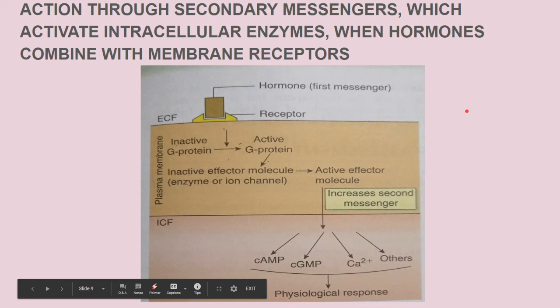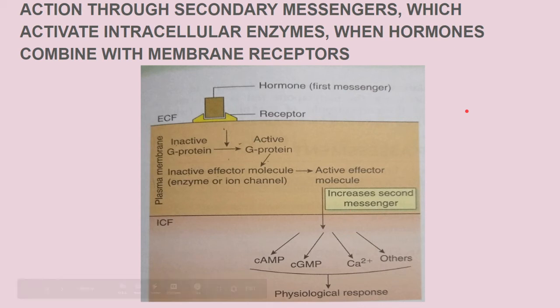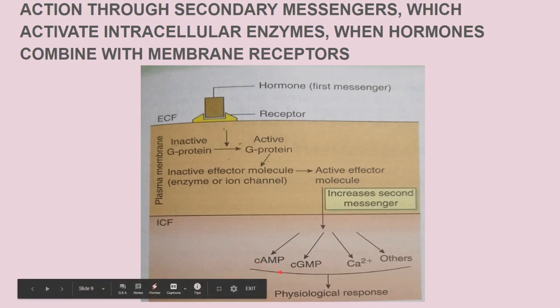So now just remember, when the hormone combines with the membrane receptor, the receptor which is present on the outer surface of the cell or on the cell membrane, what will the secondary messenger do? They will activate the intracellular enzymes and help in the mechanism of action by the hormones. Now, which are the secondary messengers in the body? First of all, the cAMP, adenyl cyclase system, the guanyl cyclase cGMP system, the calcium calmodulin system, and the membrane phospholipase phospholipid system.